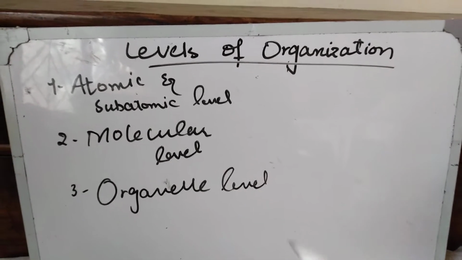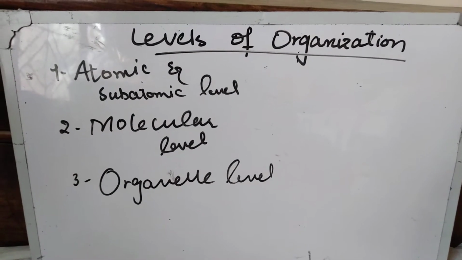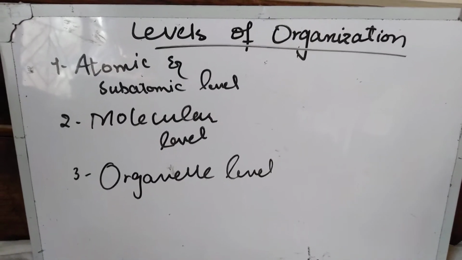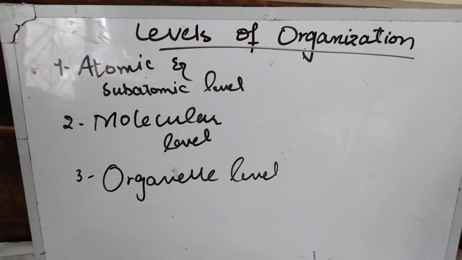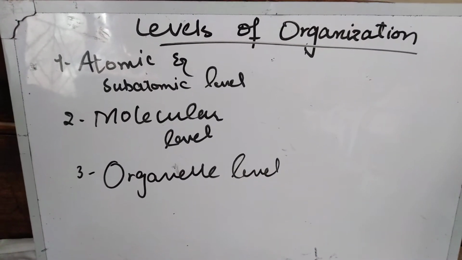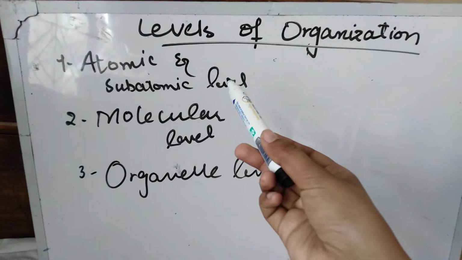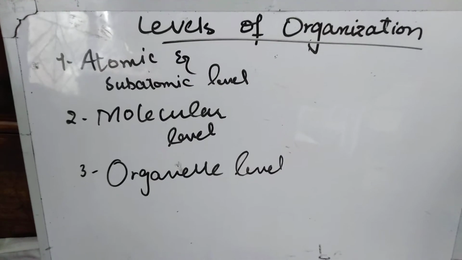Today our topic is levels of organization. This is our second topic of chapter Introduction to Biology. So in this topic we will learn about how an organism came into being, or how it can be developed from a very initial level to the upper level.